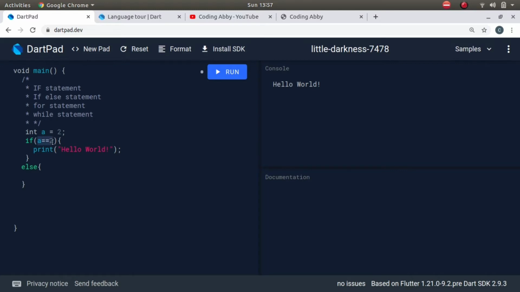When this condition is true, the if condition statement is executed, whatever is inside these curly braces is executed. And if it is false and we have an else clause, then whatever is inside that would be executed. Okay. So now we will see something called else if and the if else ladder.